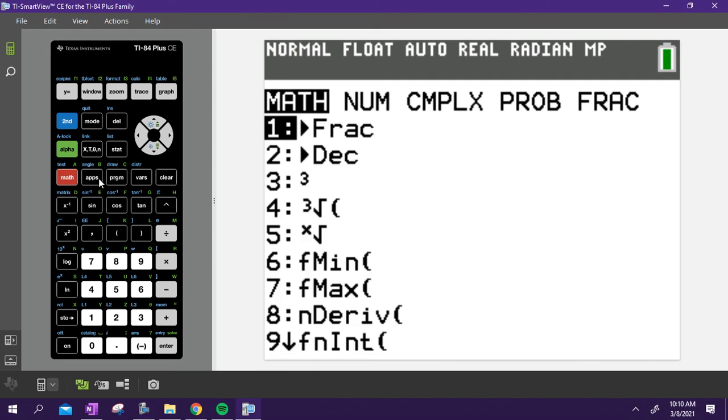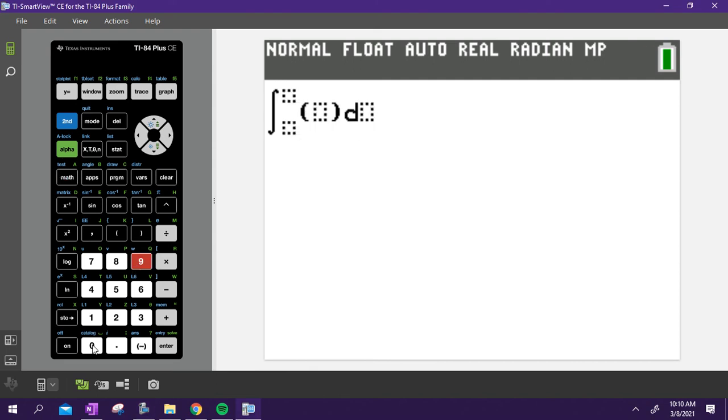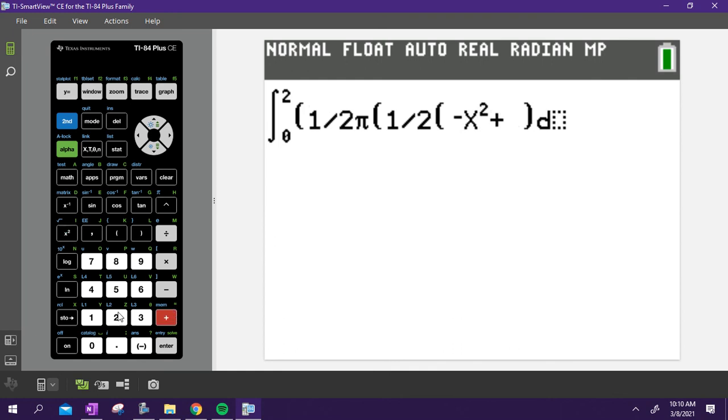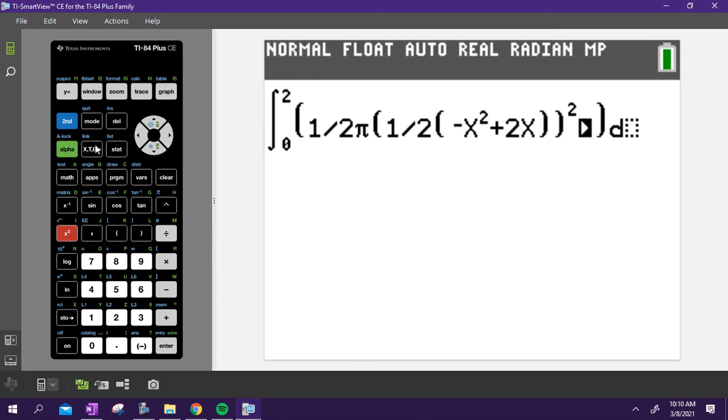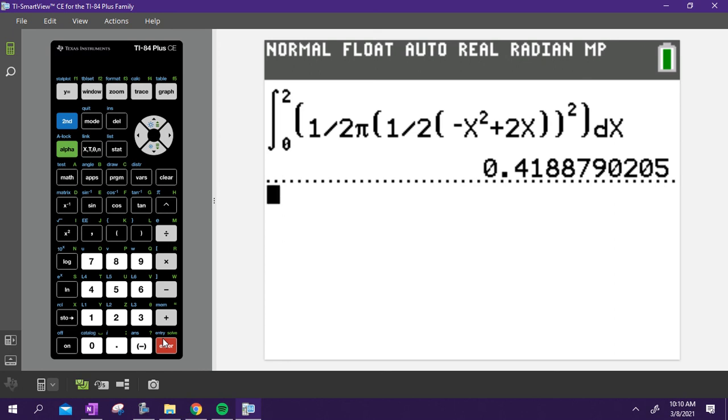So as we type it in, we go math 9. We integrate this thing from 0 to 2. And then it's 1/2 pi r squared. So we're going parentheses. And then our radius is 1/2. And then another set of parentheses. And then negative x squared plus 2x. I know I just kind of flipped that, but that's okay. And then I got to close those parentheses. And I got to square that. And then I got to go dx. I type it in. I hit enter. I get 0.419 is the correct answer.